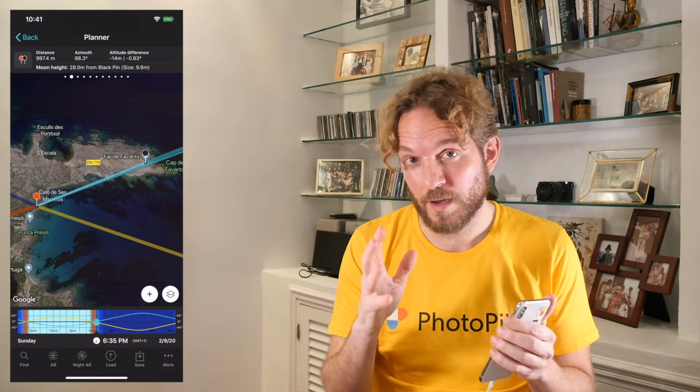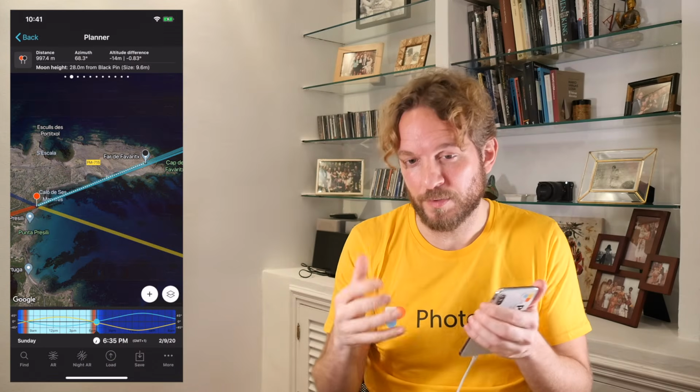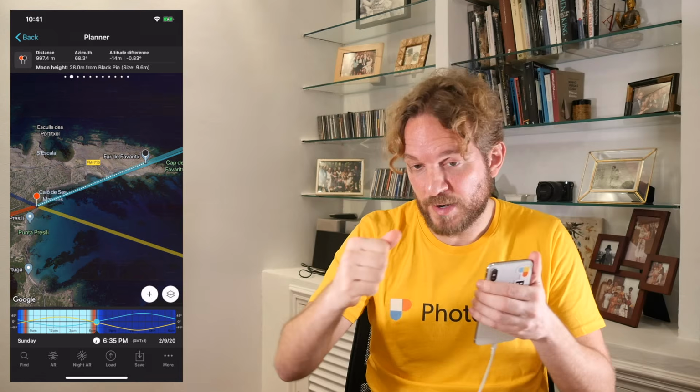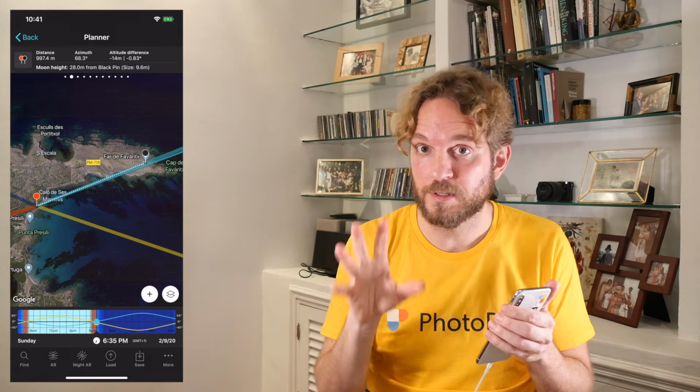On the planned day, arrive at the location at least 1 hour before the shooting time. Place the tripod and head right on the shooting spot. This is the red pin position. Make sure that the tripod is stable and doesn't move. Press it against the ground to be sure that it won't move.